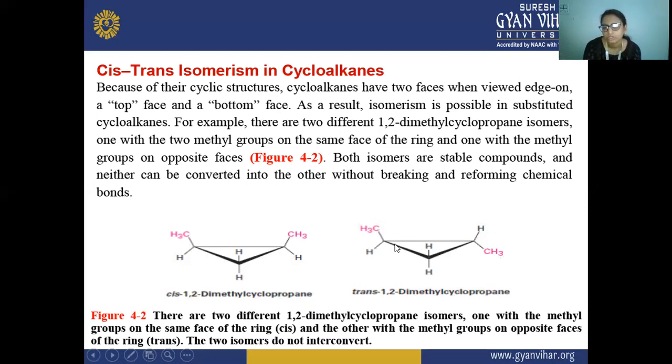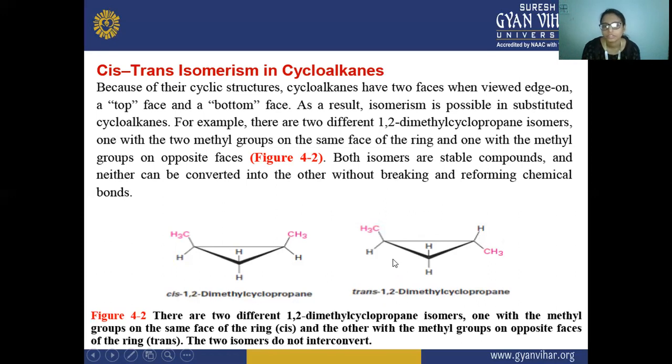And H is on this side and H is on that side. Here you can see, that is why it is written that if the two methyl groups are on the same face of the ring, then it is known as cis-1,2-dimethylcyclopropane.